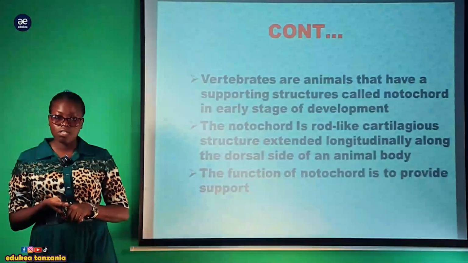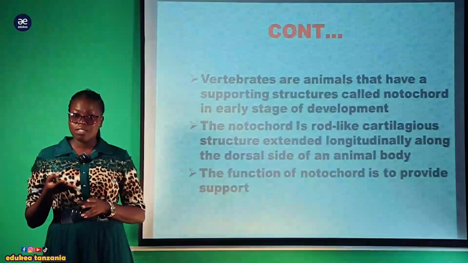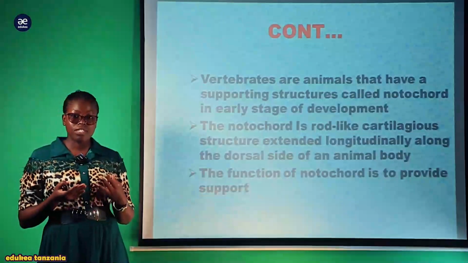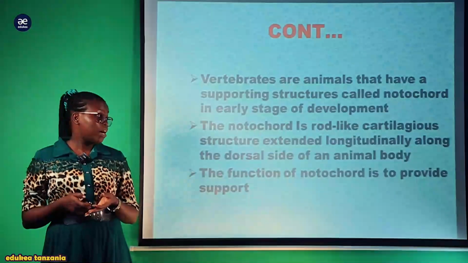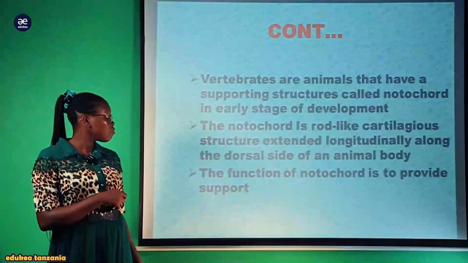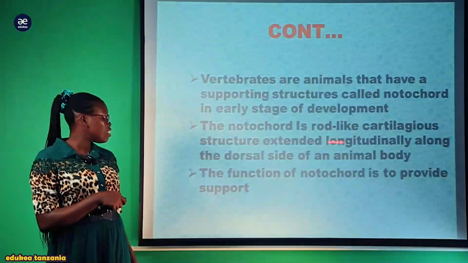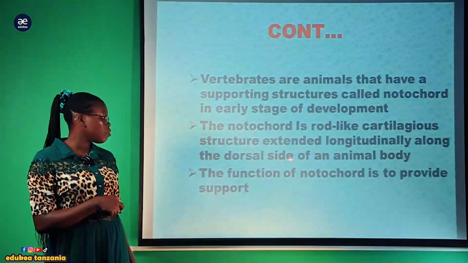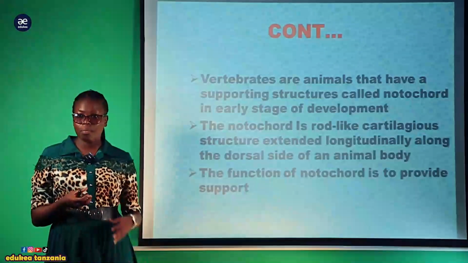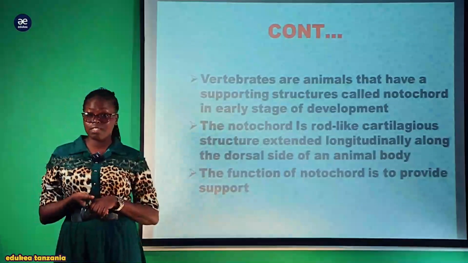The main function of the notochord is to act as a supporting structure of the body. This is the one which enables an organism to walk upright. Now, the notochord is a rod-like cartilaginous structure extended longitudinally along the dorsal side of the animal body. Hata ukiangalia samaki pia anakuwa na notochord. So this is one of the examples.